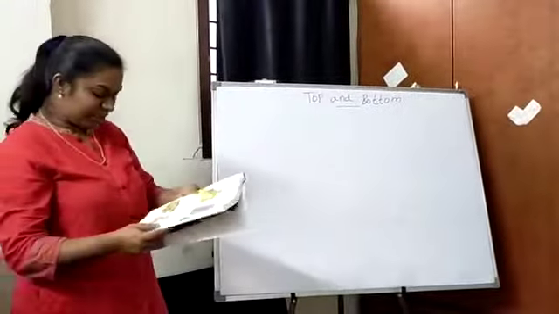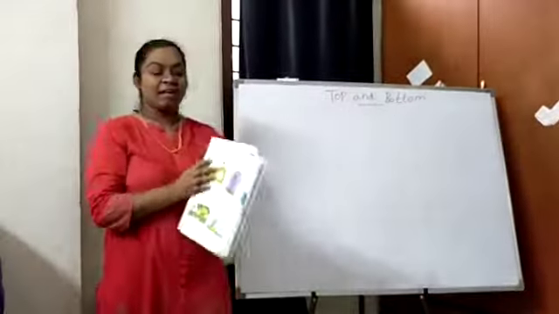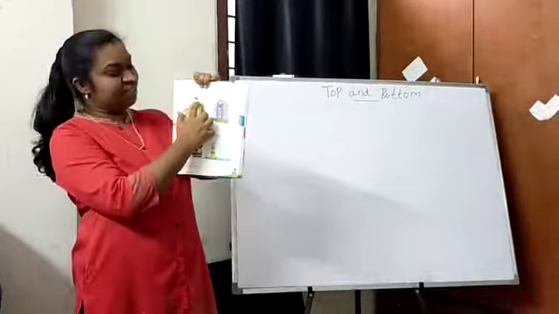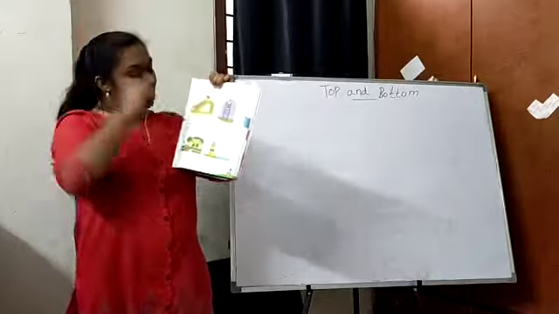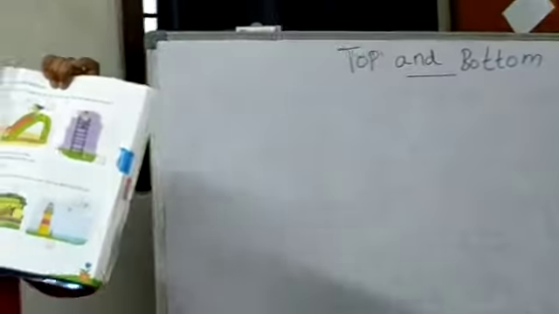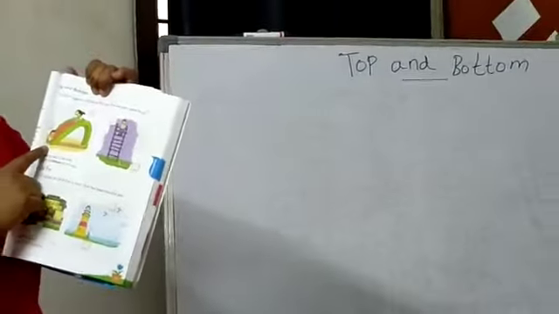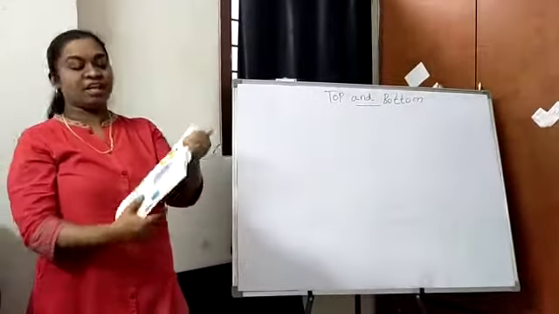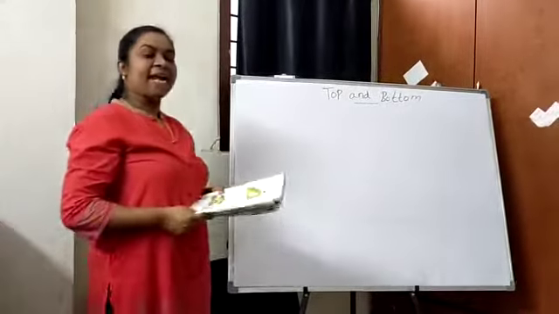Very simple. Can you see the picture on page 59? There is a girl sliding on the slide. We can see that the girl is on the top of the slide, whereas the boy is at the bottom of the slide. So this is the concept called top and bottom.